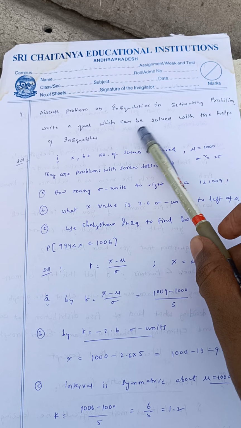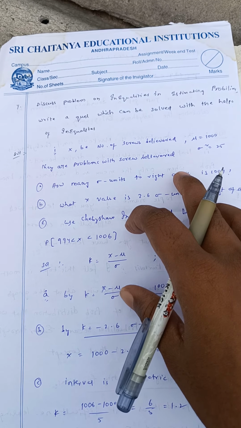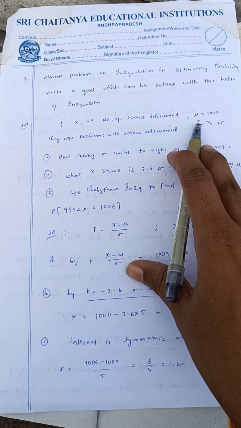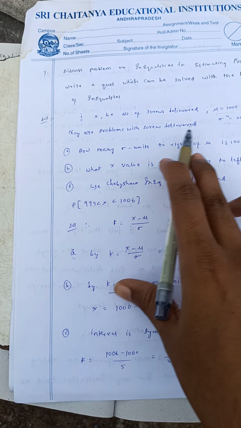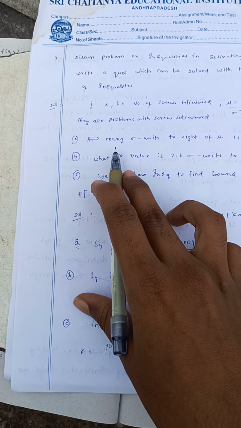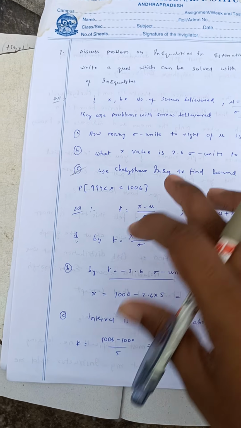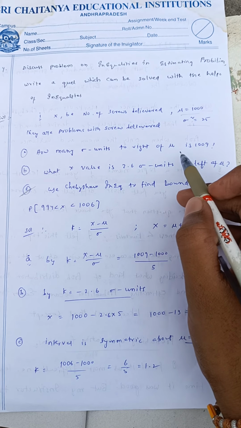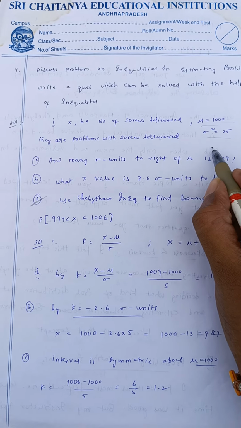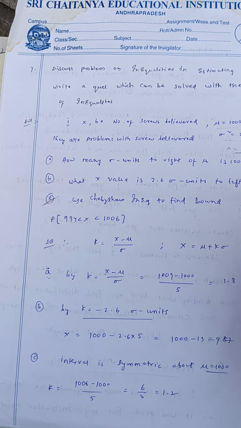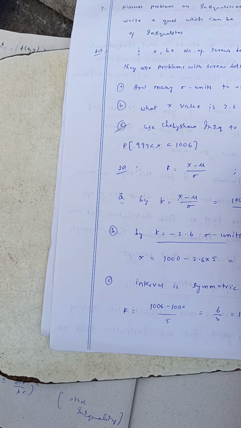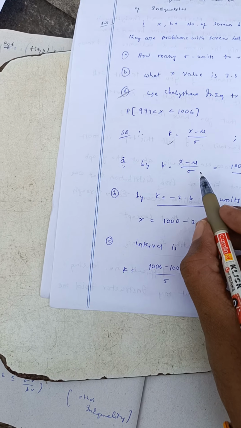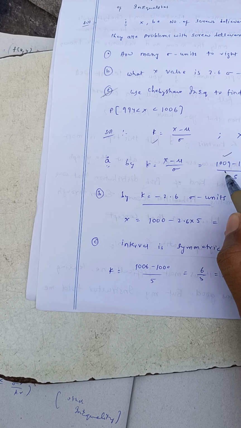And sir, I have chosen one problem to solve with probability inequalities, and I will read the sum. X is the number of screws delivered, mu is equal to 1000 and sigma square is equal to 25. Actually this problem comes under using the Chebyshev inequality, and the first part is how many sigma units, right, is 1009 from the mean. We know that the mean mu is equal to 1000. From 1000 they're estimating, for k value, (X minus mu) by sigma, where X is what we are considering in the question.